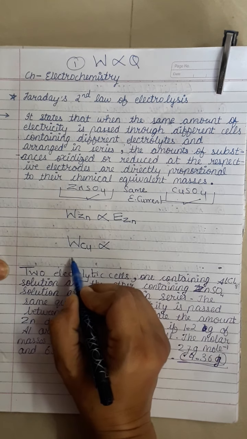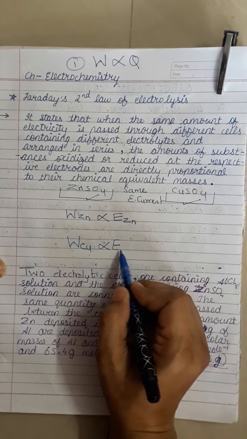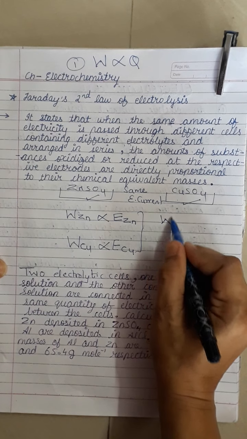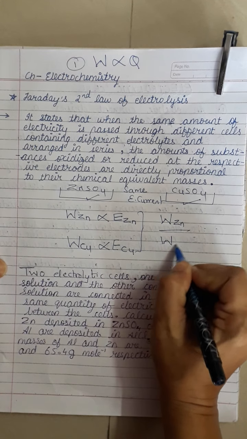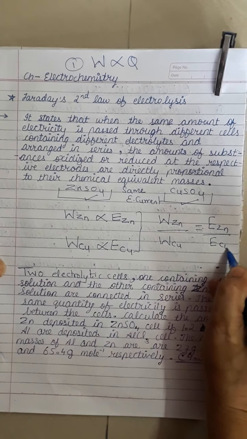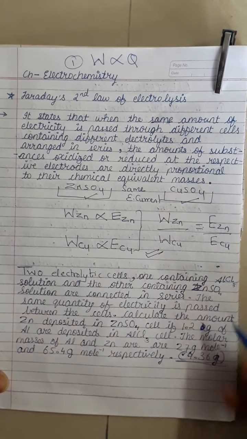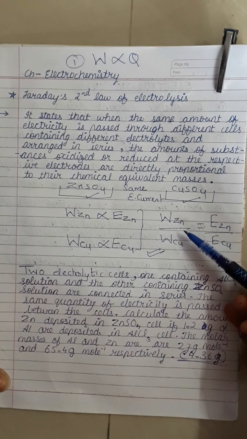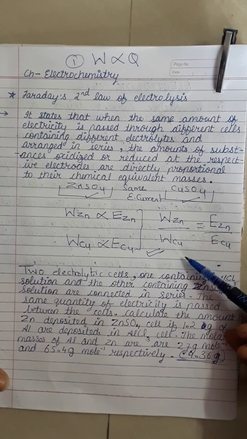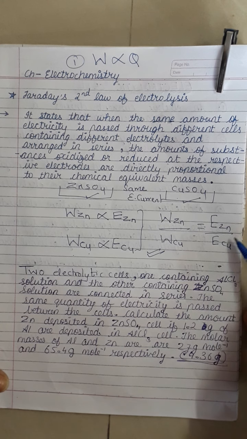So I write here, mass of the copper deposited is proportional to the chemical equivalent of copper. So when we club these two, we get WZn upon WCu is equal to EZn upon ECu. So the second law of electrolysis is this formula which we have got now: mass of the substance deposited at one electrode upon mass of the substance deposited at another electrode is equal to their chemical equivalent mass.